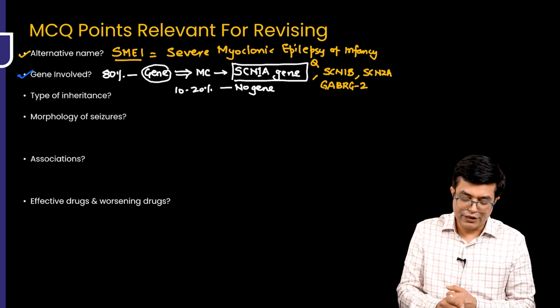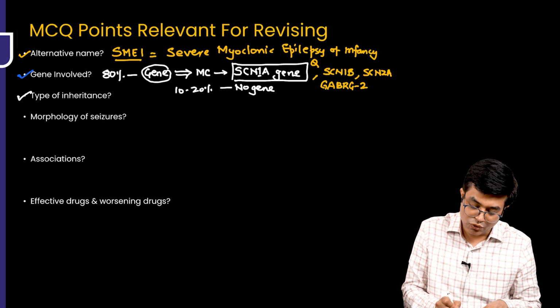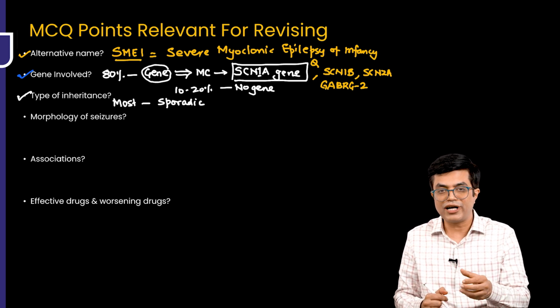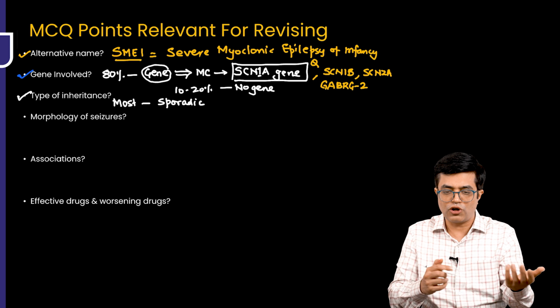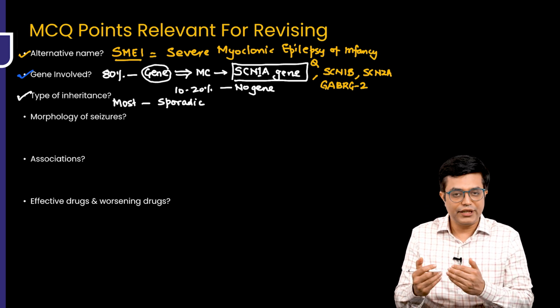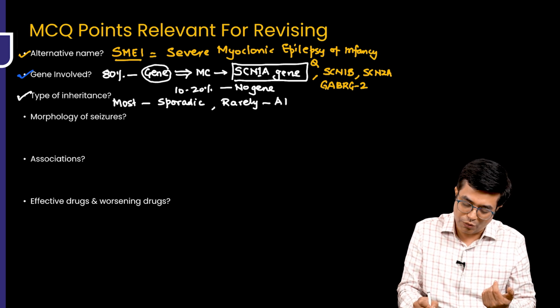Now, what is the type of inheritance? Although it is a genetic epilepsy, most of the patients are sporadic. If they ask the type of inheritance, it is not inherited, it is a de novo mutation. So sporadic or de novo, depending upon how the MCQ has been framed. Mostly it is a sporadic condition, and rarely patients can show autosomal dominant inheritance.